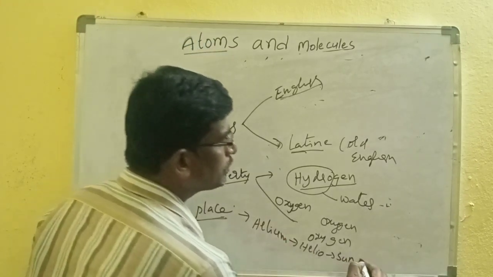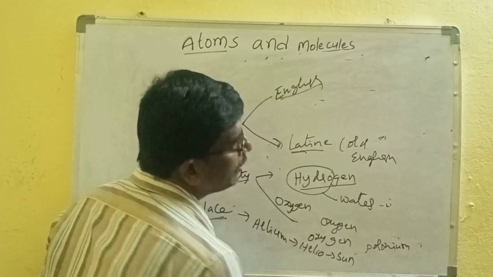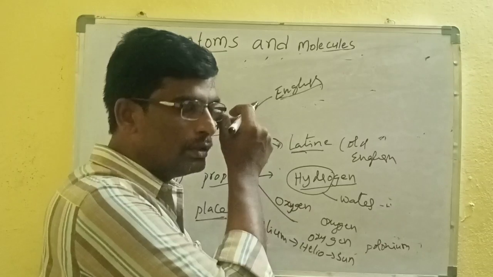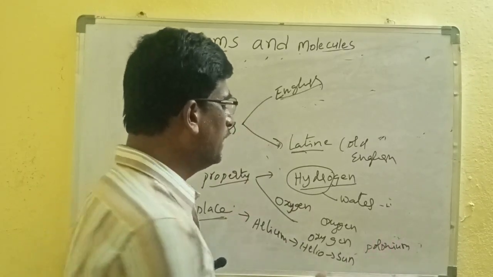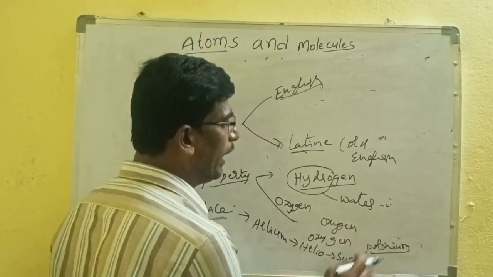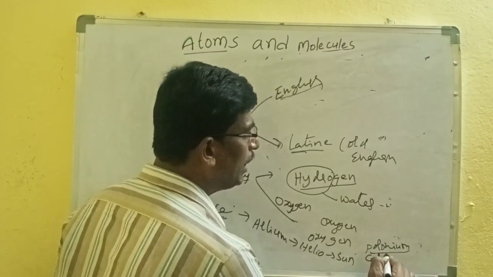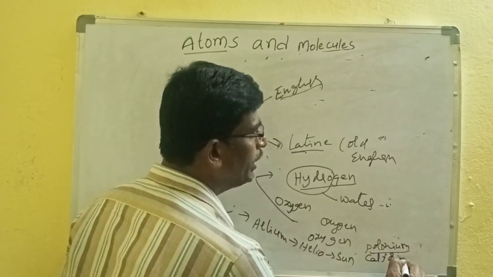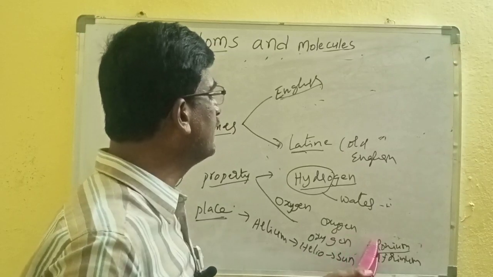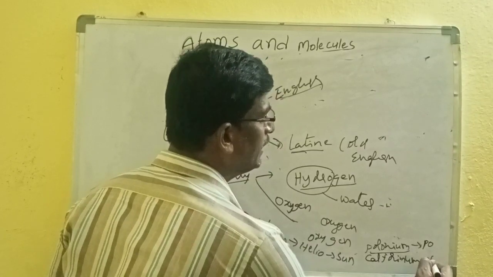So this one, polonium. Polonium is the word that came from Poland. It was discovered in Poland, that's why it is named polonium. Californium was discovered in California, that's why it is given the name Californium. Polonium is Po, Californium is Cf.